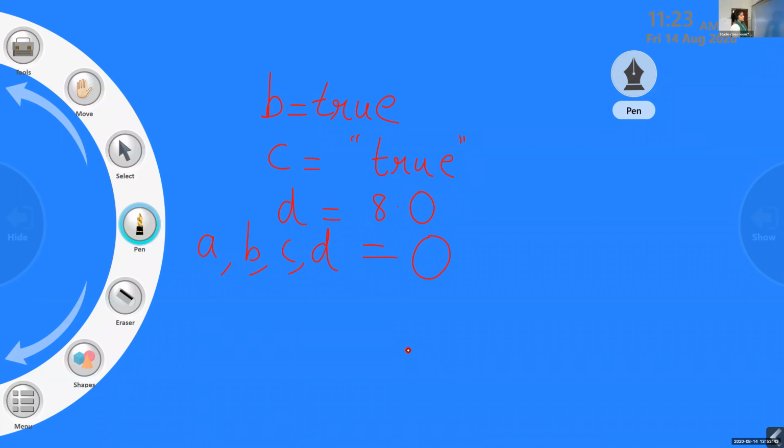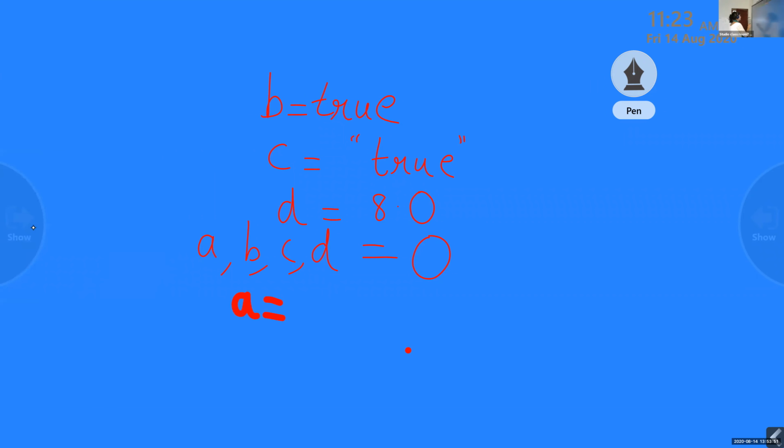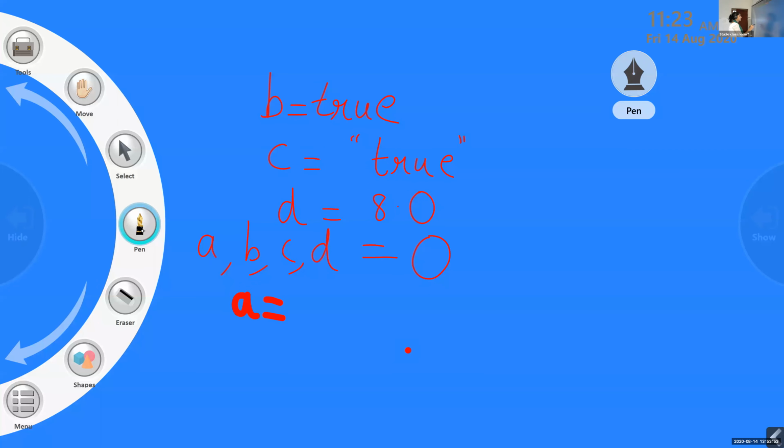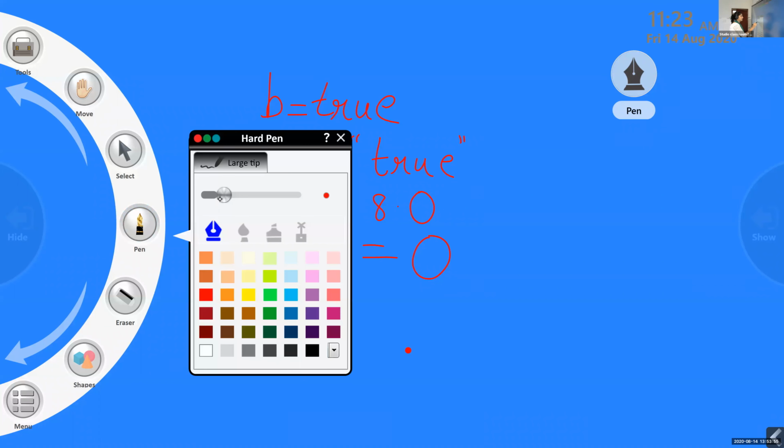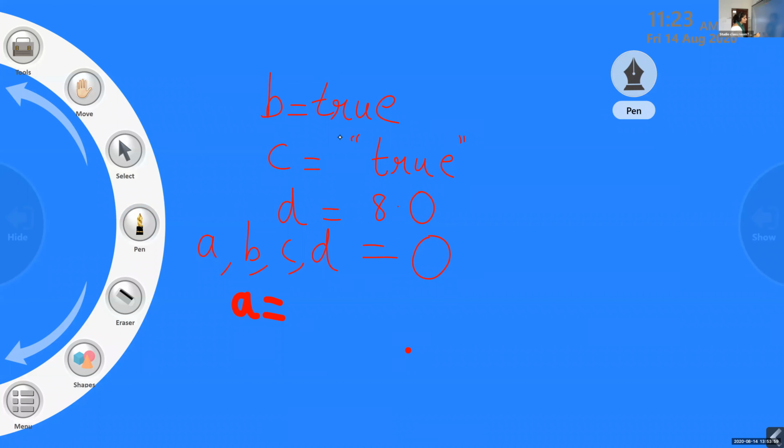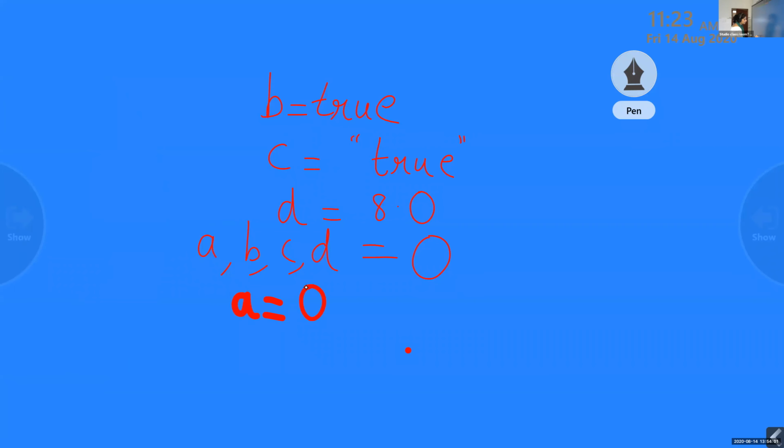You will write in that way. The meaning is this: A is equal to 0, B is equal to 0, C is equal to 0, D is equal to 0. Okay? Clear?